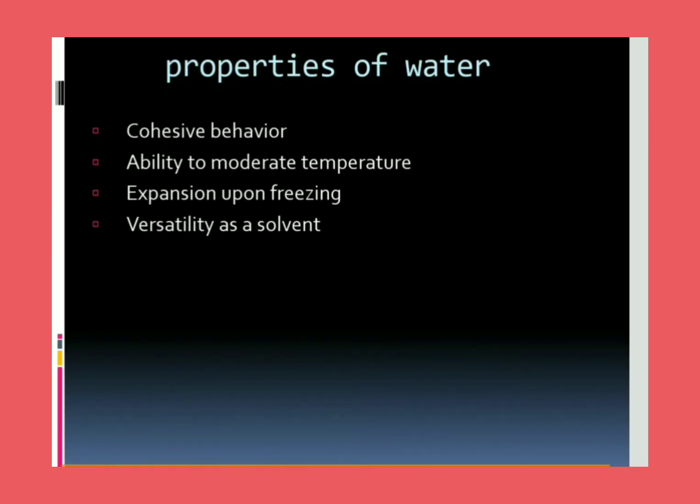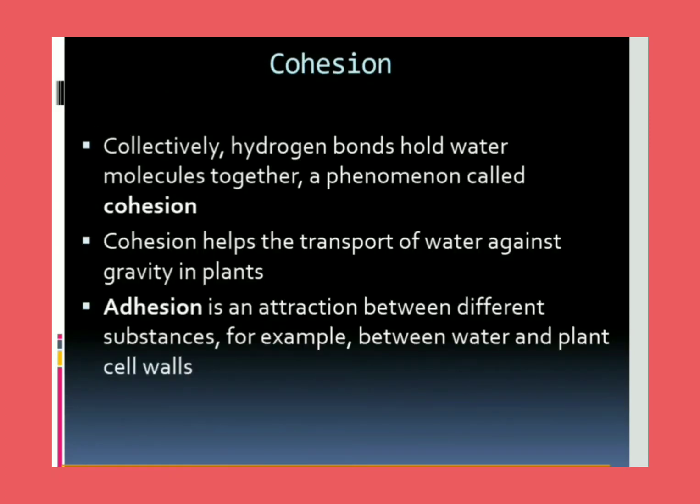The first property is cohesive behavior, that is, water has cohesion and adhesion properties. So what is cohesion actually? Hydrogen bonds hold water molecules together, right? That is cohesion. It helps the transport of water against gravity in plants. So water movement takes place in the pipes of plants.